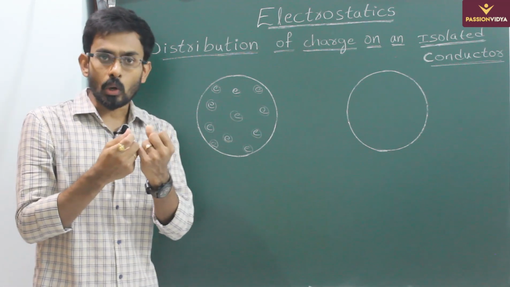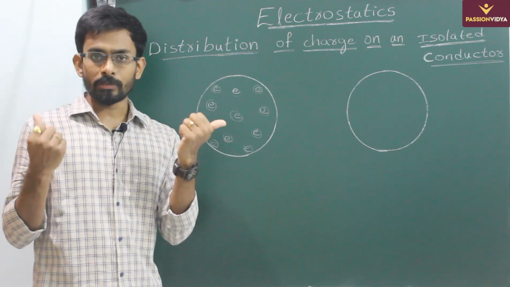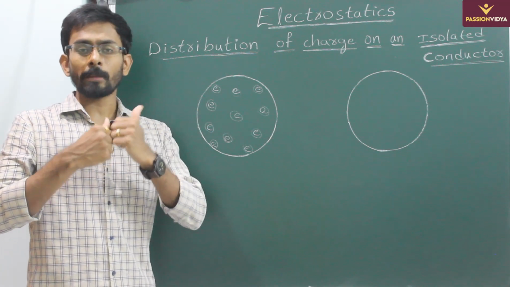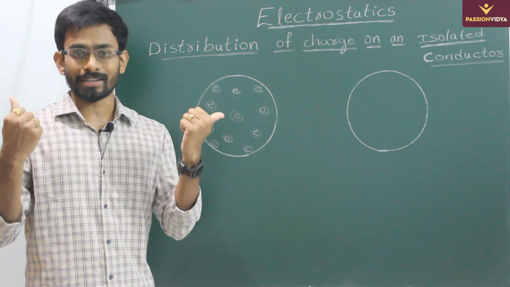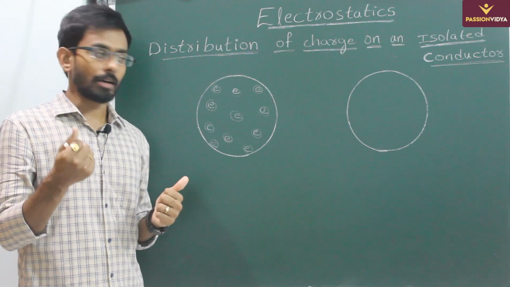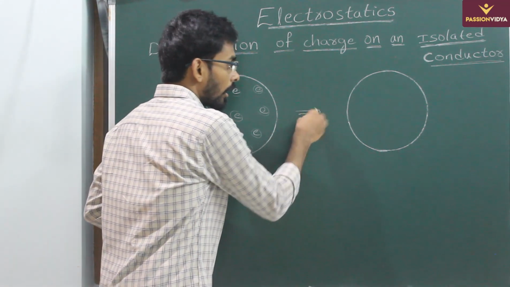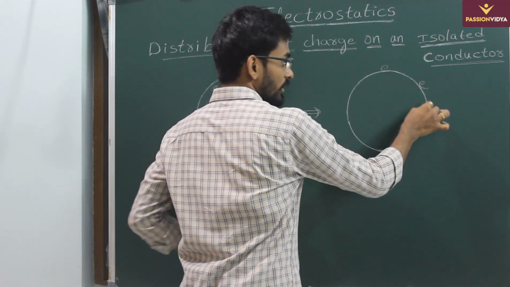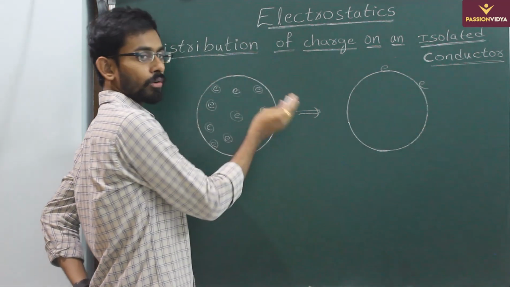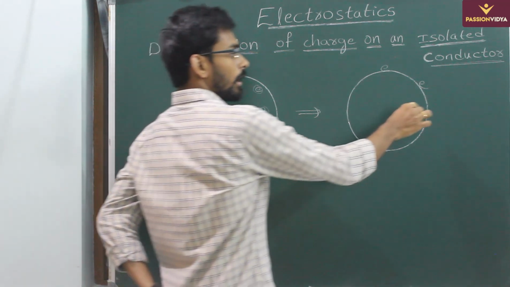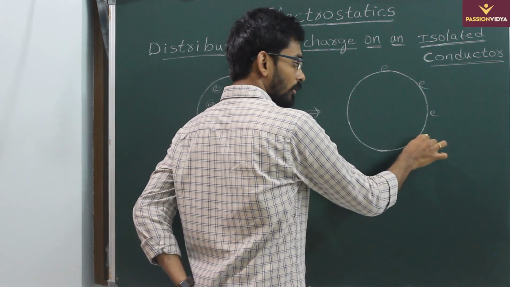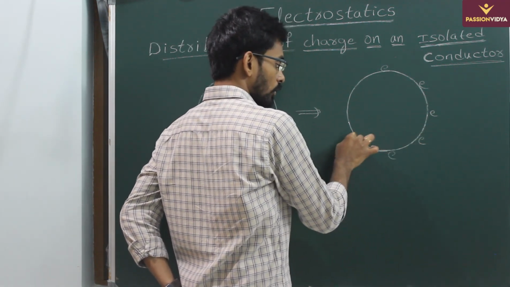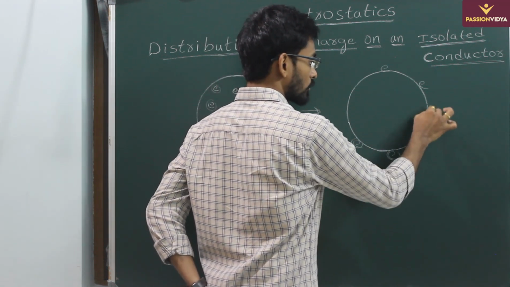So electrons always try to go away from each other, so they try to keep the separation between them maximum. The separation will be maximum when all the electrons are on the outer surface. So the redistribution of charge takes place, and the electrons will move until the net force on the electrons is zero. So electrons will come to the surface.